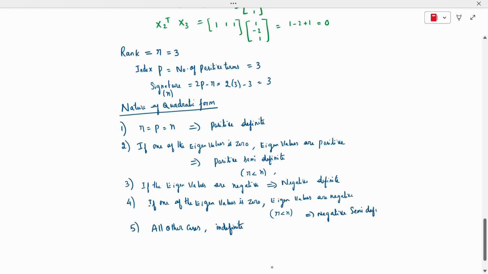So completed. But what was our question? All the values are equal, so the nature will be positive definite, 1 mark. Rank is 3, P is 3 and signature is 3. Like that you have to write it. These four conditions you have to write. Okay. Thank you.